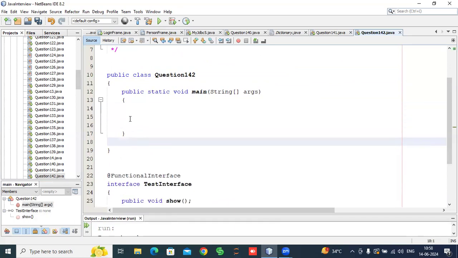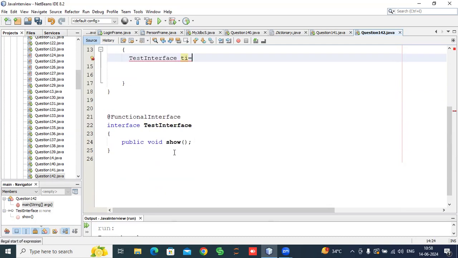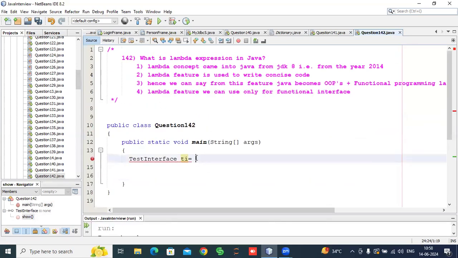For that, first of all we will say TestInterface ti. Then what we will do, guys? We are using a lambda expression. So first of all I will copy this. I will avoid the modifier, I will avoid the return type, and I will delete the method name, guys. Then we have to do something like this, and then I can write this.